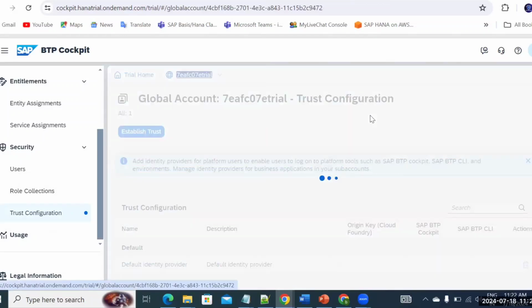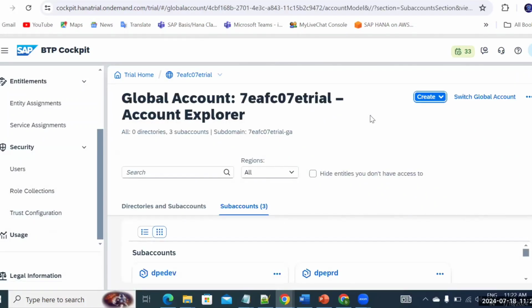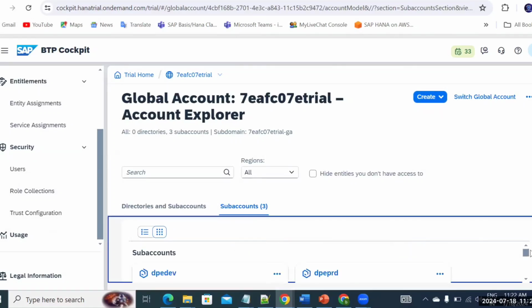So now let me just go back inside your global account. Here I'll be discussing all the services. I'll discuss the structure, because particularly we have feature A and feature B. At this moment, all the accounts in BTP are feature B. Okay, so they are not using the feature A support. I'll tell you what's the basic difference.